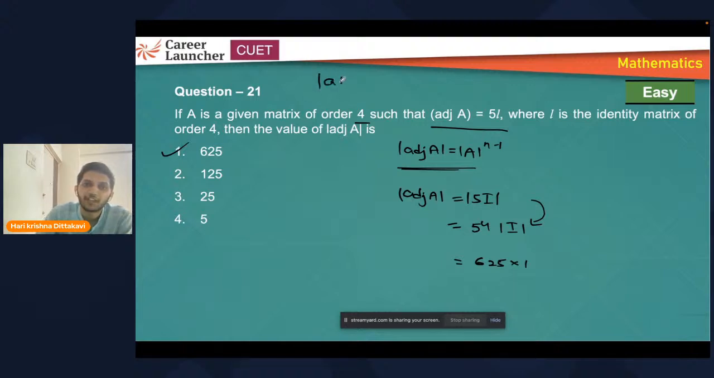Someone has asked about adjoint of adjoint A. I'm giving you this formula: it is determinant of A to the power n minus 1, whole square.